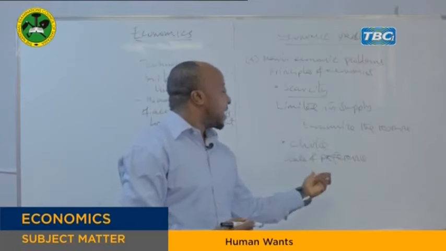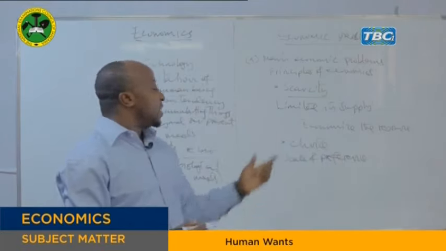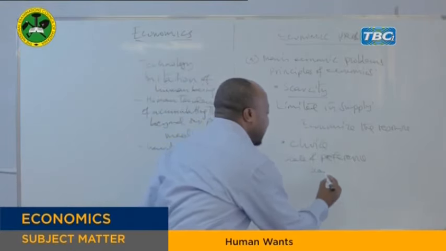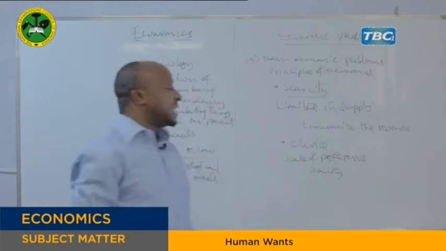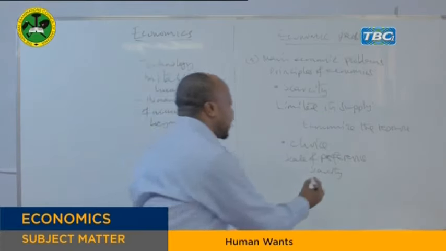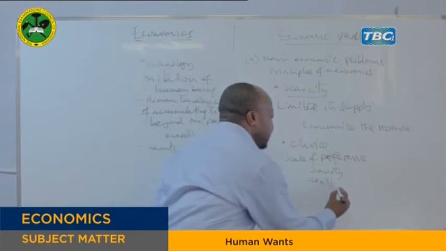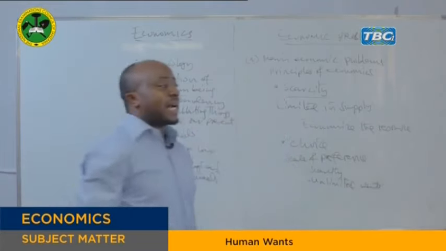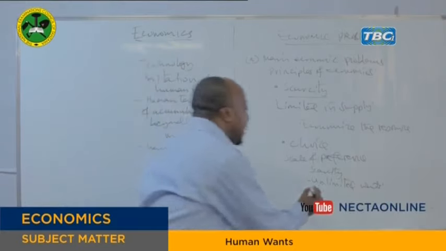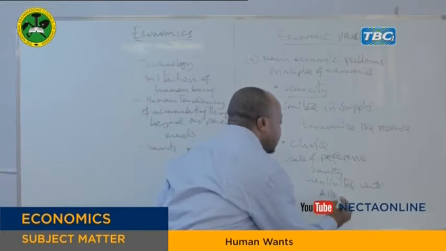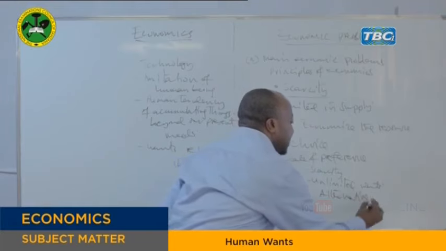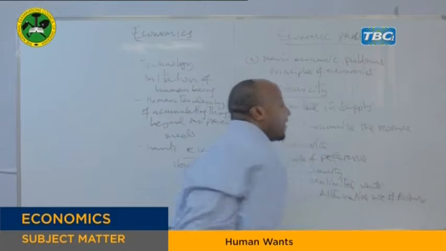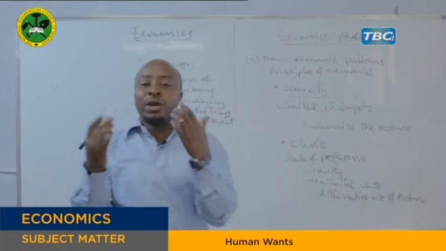Now we make choice because of the following reasons. Choice arises due to the following reasons. One, because of scarcity. It means choice arises because resources are scarce. The second reason, there are unlimited human wants. That is the second reason as to why choice arises. The third is alternative use of resources. Now, because resources have alternative uses, then we are also required to make what? Choice.